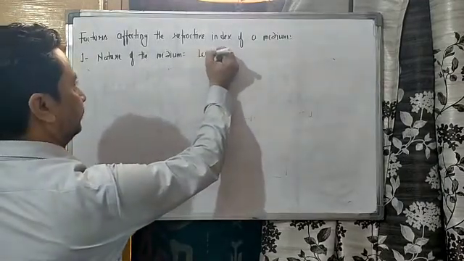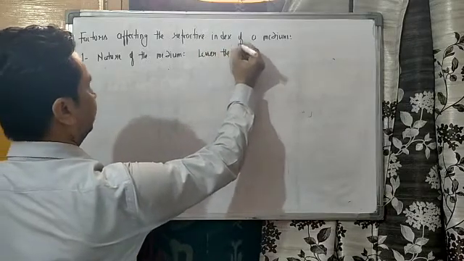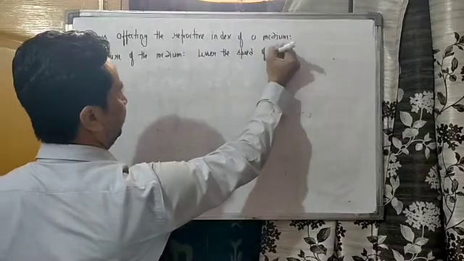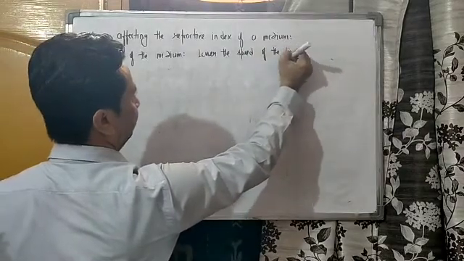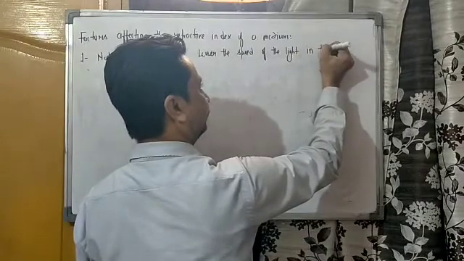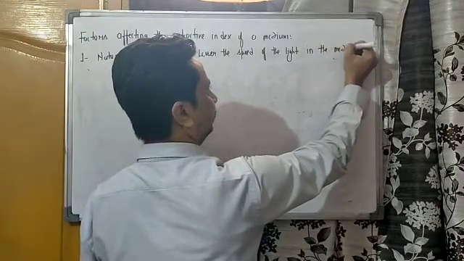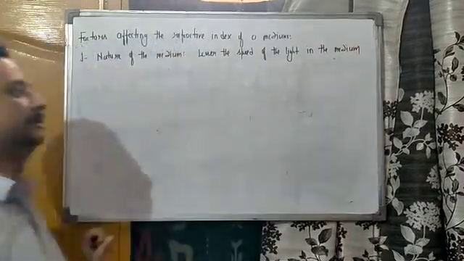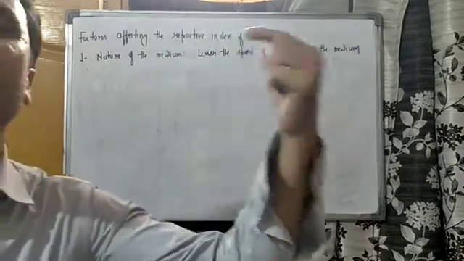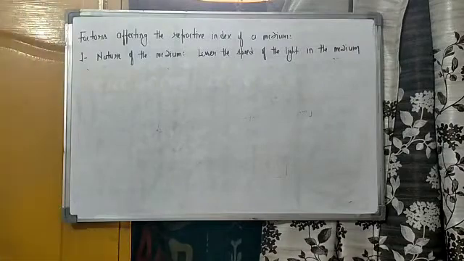Lesser the speed of light in the medium, denser will be the medium and more will be the refractive index. ठीक है?